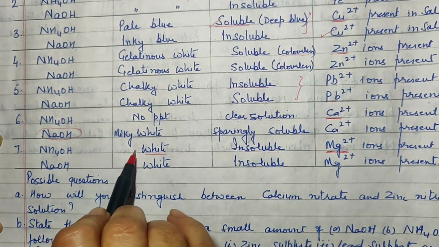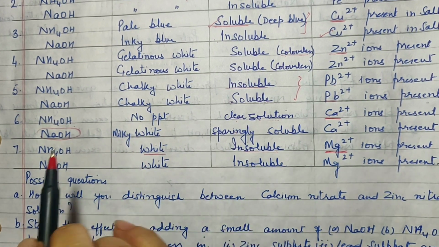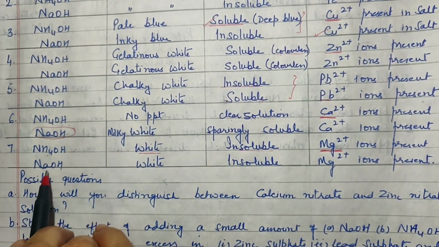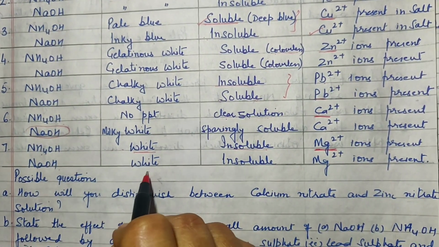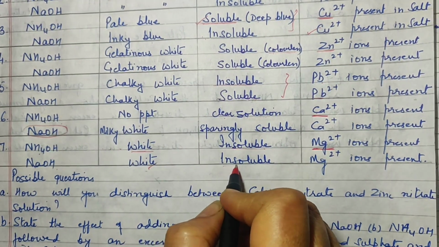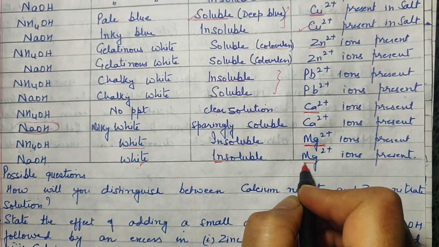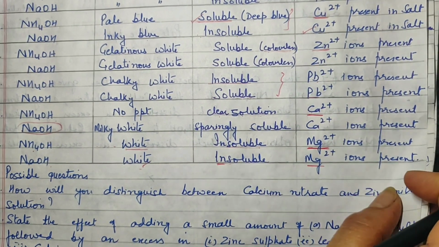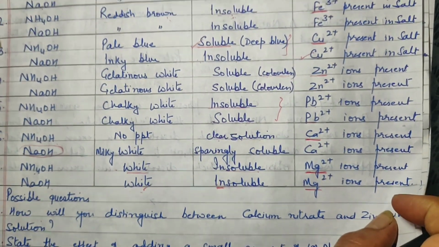Notice that I have not added any adjective with it. It is just white. On the addition of sodium hydroxide, the precipitate is definitely white and it remains insoluble again. So it indicates the presence of magnesium here. So I have told you about 7 cations so far.